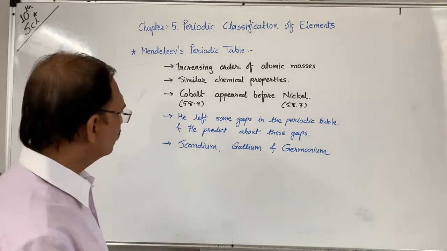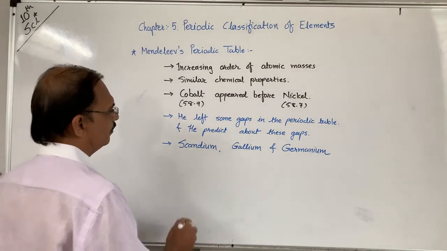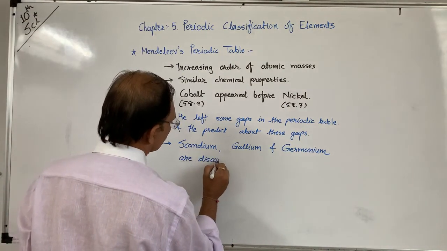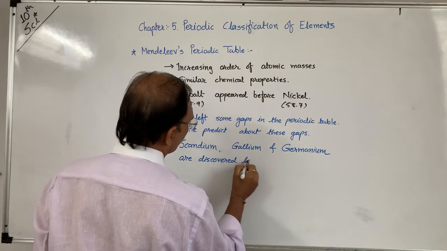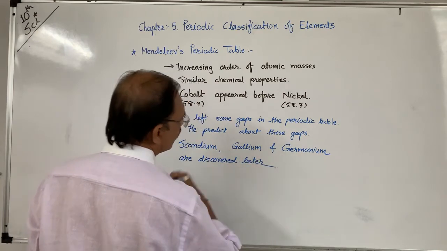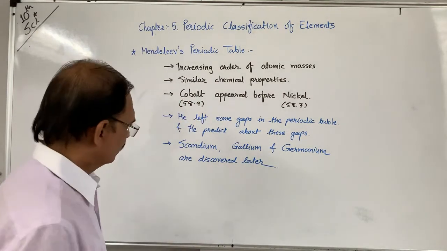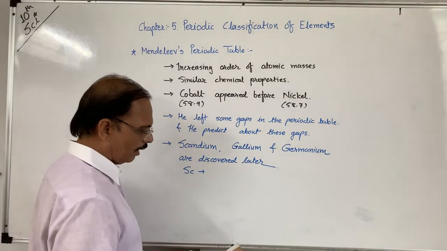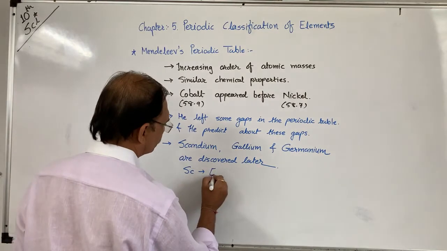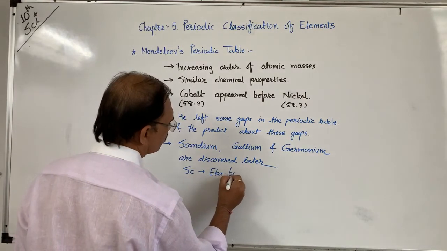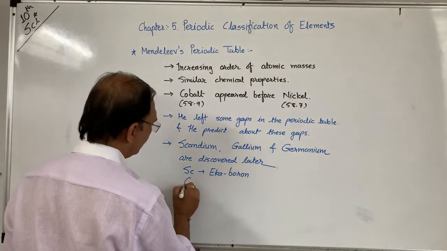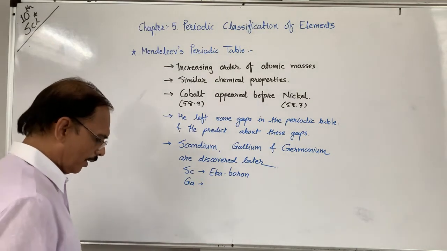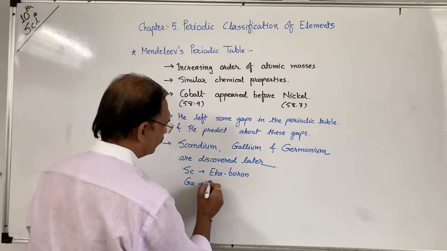According to that prediction, scandium, symbol Sc, has properties just like Eka boron. Gallium, symbol Ga, has properties just like Eka aluminium.